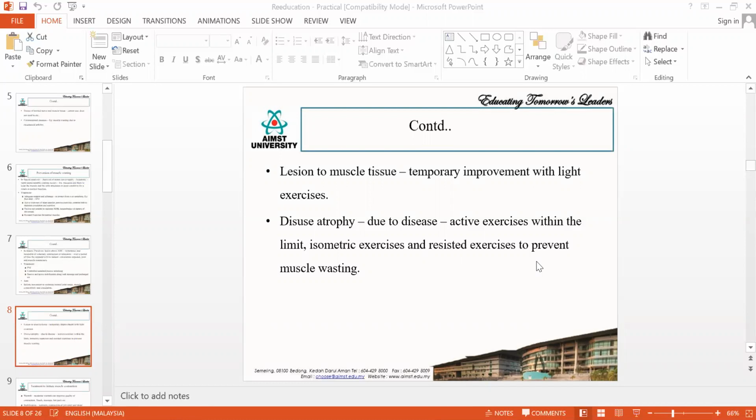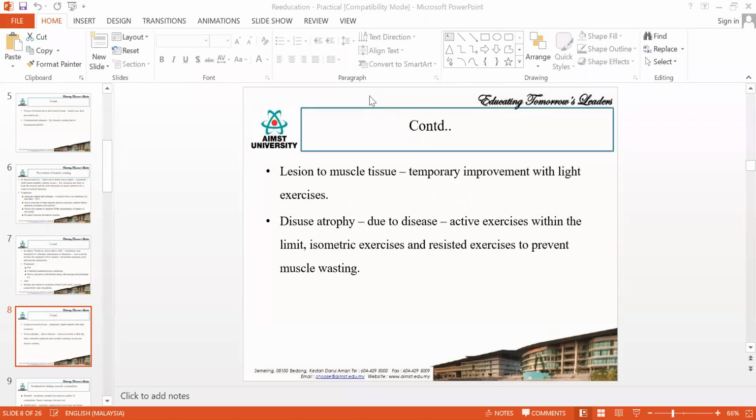One is if there is any lesion to the upper motor neuron, if there is any lesion in the lower motor neuron, if there is any problem with the muscle, or if the muscle is not used for a long time. So all these will end up in reduced muscle contraction or no muscle contraction.